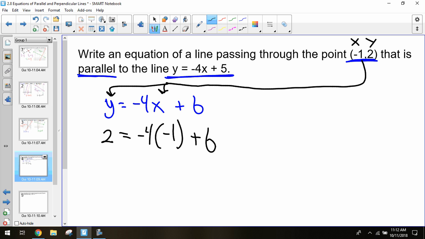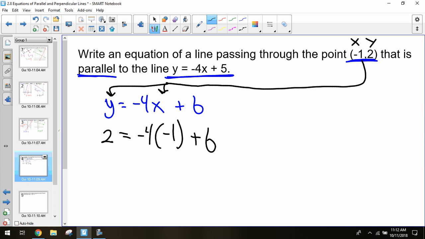So whenever you're given these problems, figure out what your slope is first. What is my slope? That should be given to you from the original line you're told, and whether you're being parallel or perpendicular to it. You should be able to figure out the slope, just like on those last problems. Once you get there, substitute your points in for your x and y, and then solve for that b.